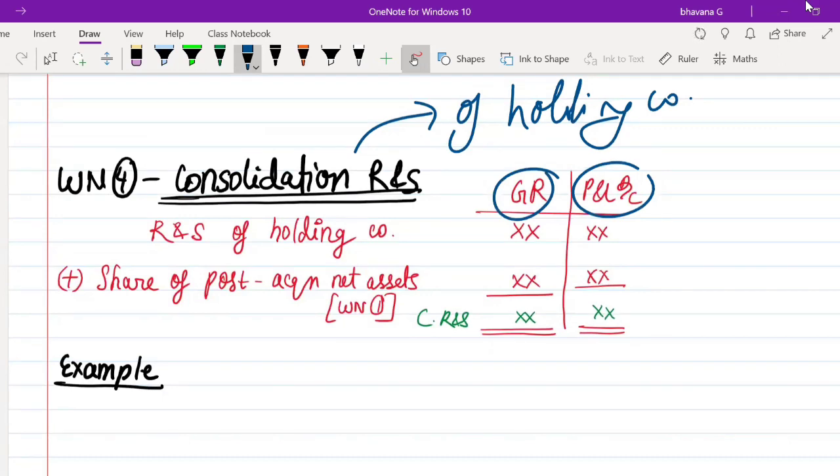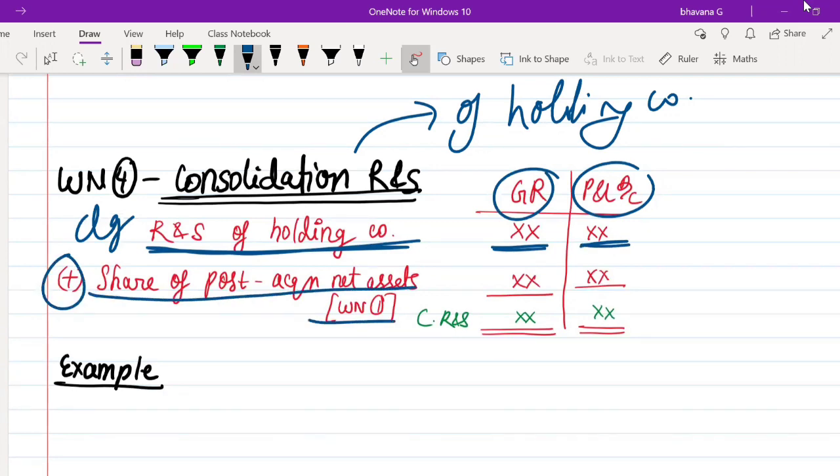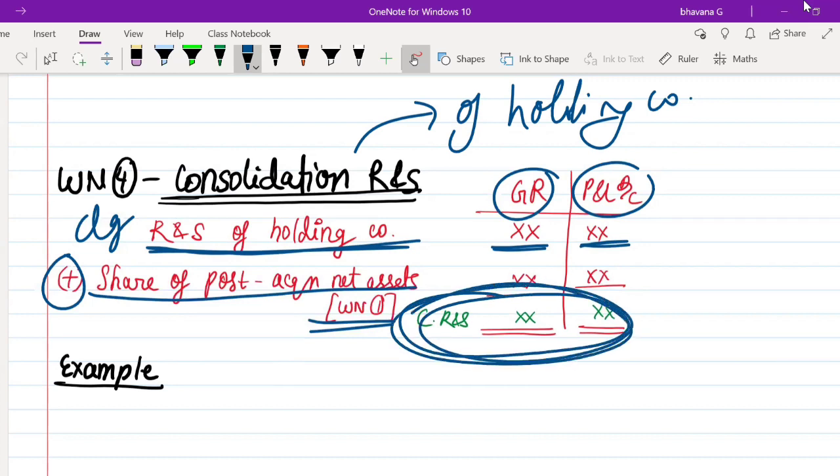Whatever was the closing balance of reserves and surplus in H Limited's balance sheet, you have to write here. Then along with that, you have to add the share of post-acquisition net assets from working note number 1, the last two things which I told you. If you add those, you will get your consolidated reserves and surplus. So this is how you do your last working note.